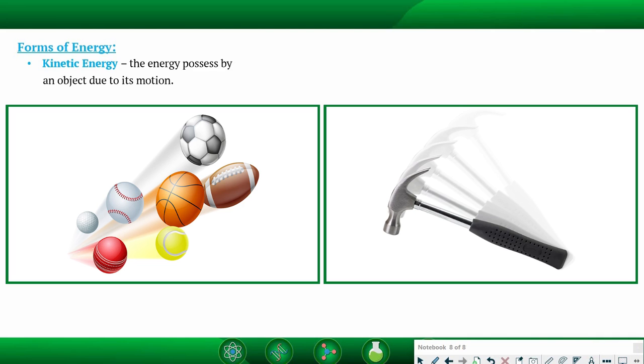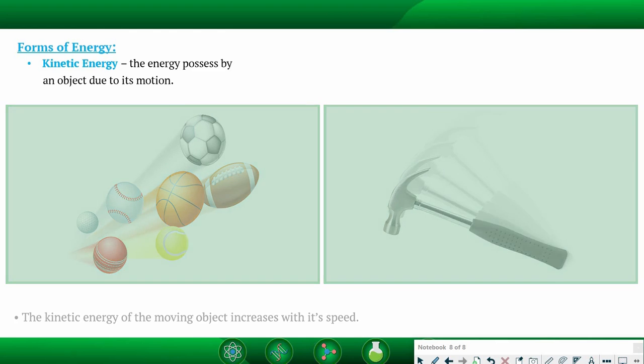Now, very simply, we can say the kinetic energy of a moving object increases with speed. If the ball is moving with higher speed, its impact will be more. If the ball is moving with lower speed, its impact will be less. Meaning work done will be more or work done will be less. So its ability, its capacity to do work is more or capacity to do work is less. We can think of many examples where kinetic energy and speed are related.